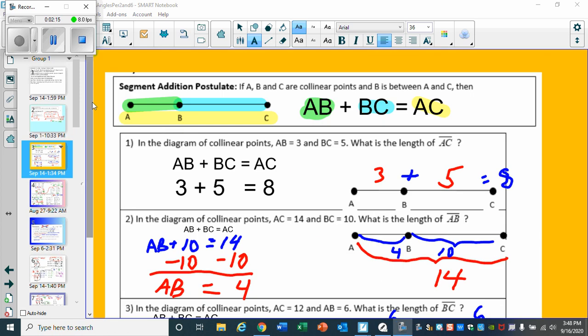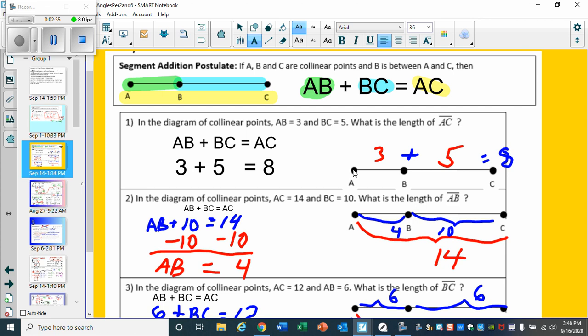Now, segment addition postulate. So if A, B, C are on the same line, and if we know the distance from A to B, we add it to the distance from A to C, the overall sum is the entire distance from A to C. So first example, AB is 3, BC 5. We need to find out AC. So AC is 3 plus 5, which is 8.